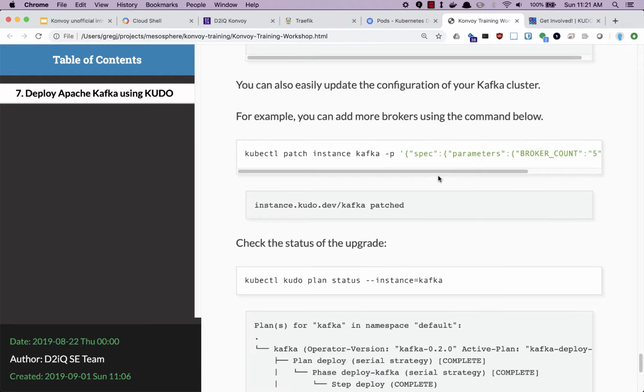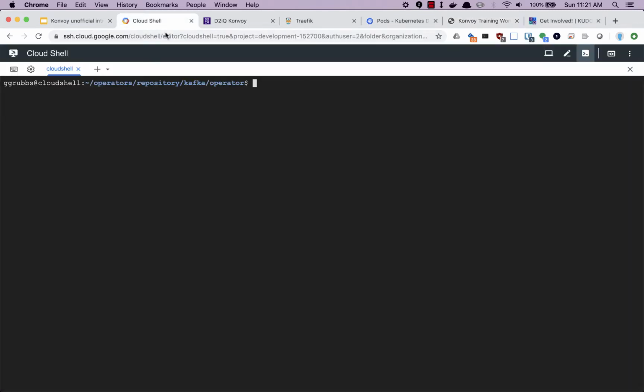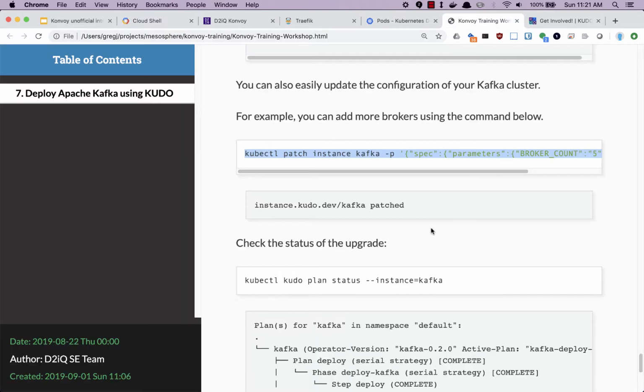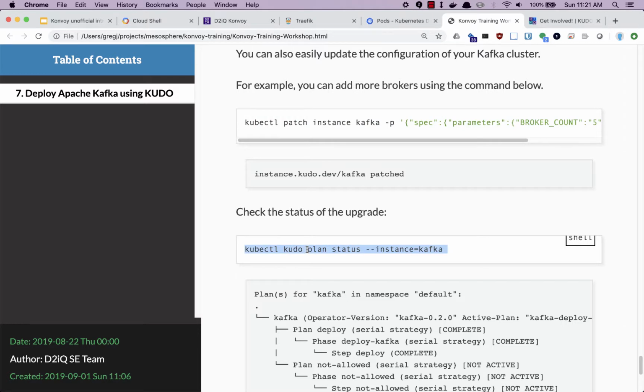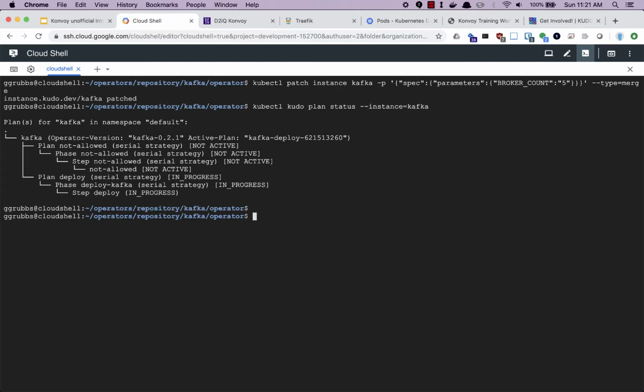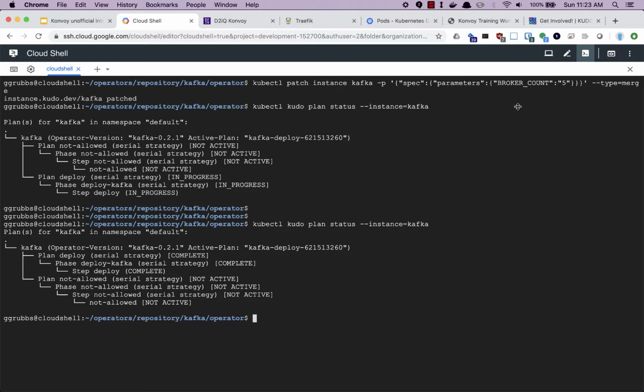And we can add more brokers. Here's an interesting way to add brokers. So this is doing not in a YAML file, but we're actually just including the parameter that we want to change, broker count, and merging that in so it says it's patched. And then to check the status of that plan execution, we see that that is in progress, and we are adding a broker instance. And that completes as well.